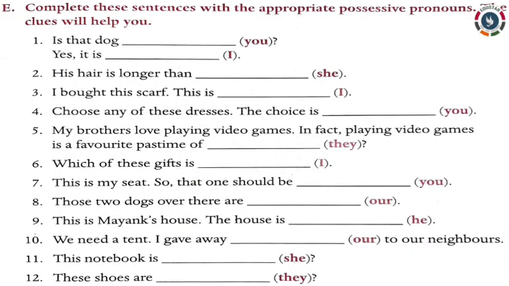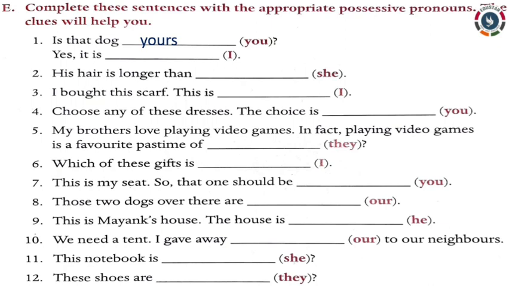Now, let us complete exercise E. Complete these sentences with the appropriate possessive pronouns. The clues will help you. First sentence. Is that dog dash? The clue given is you. You are asking the other person, that is second person. So, the second person possessive pronoun will be yours. Is that dog yours?